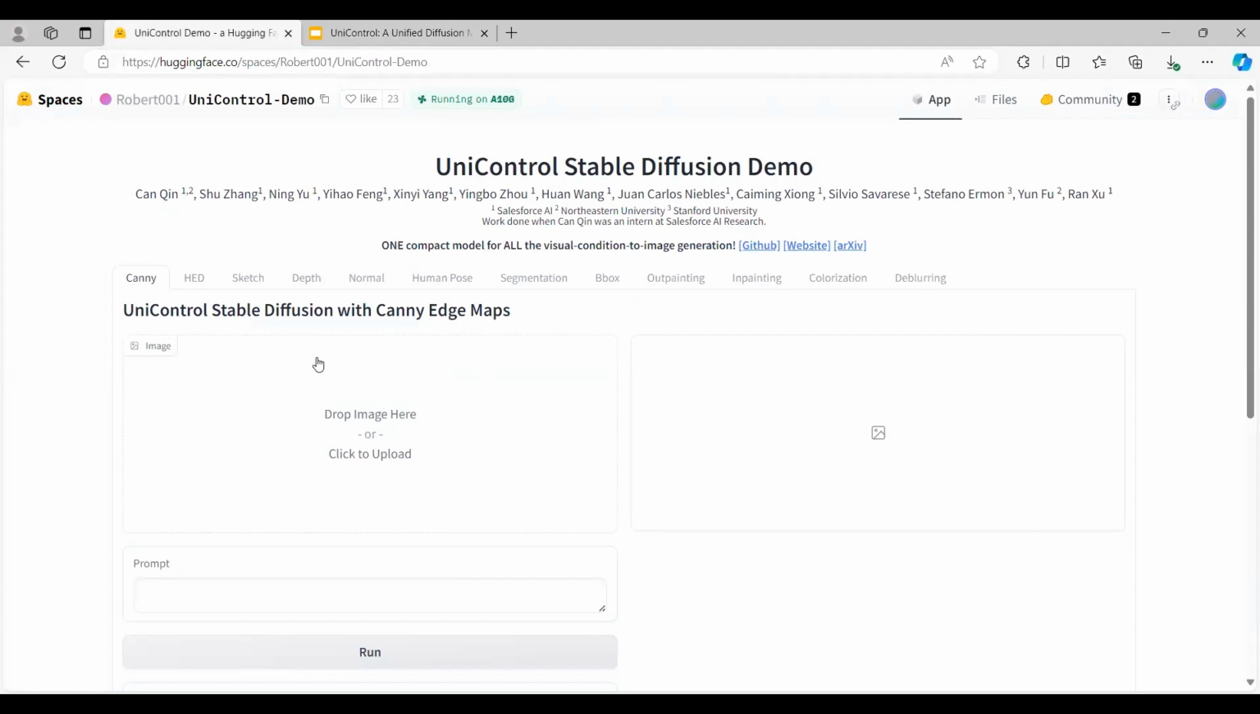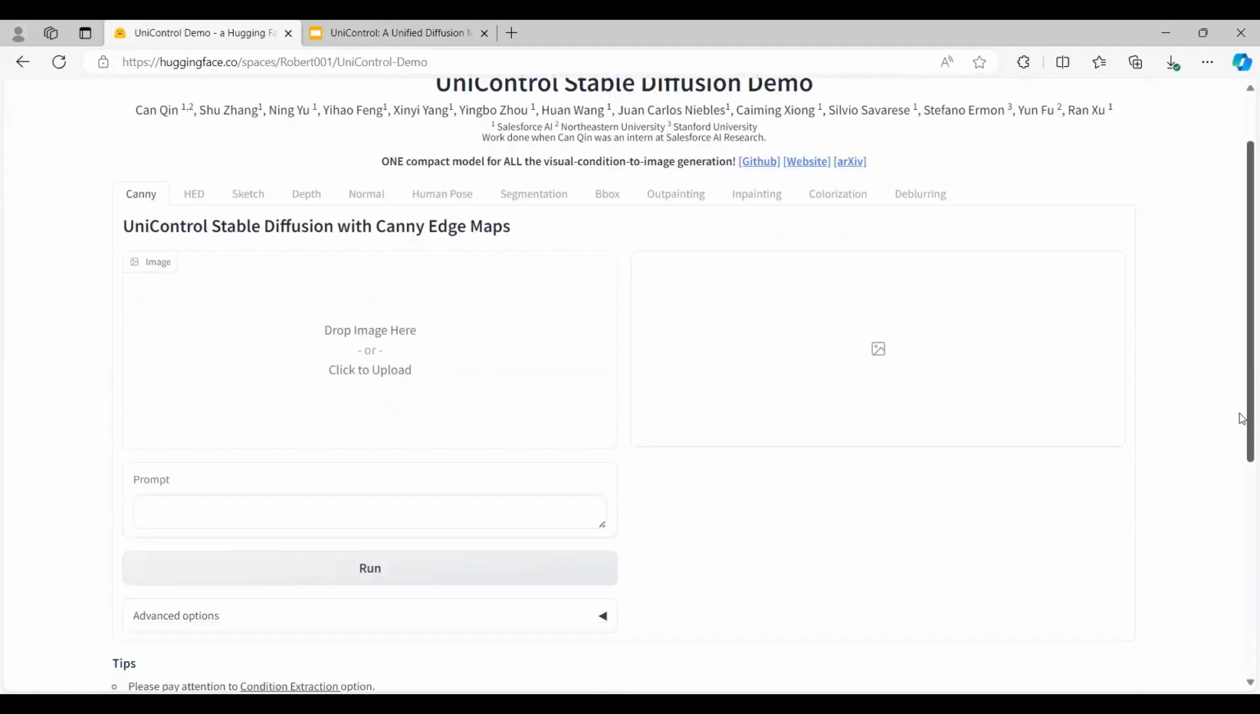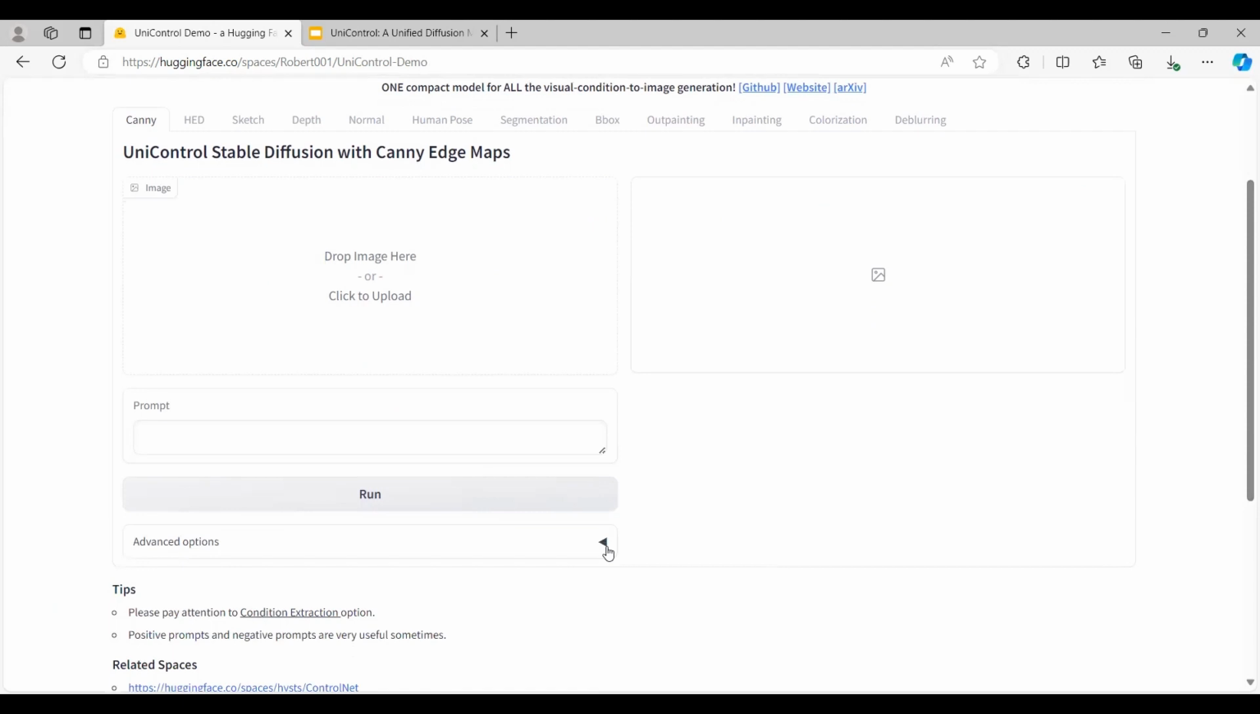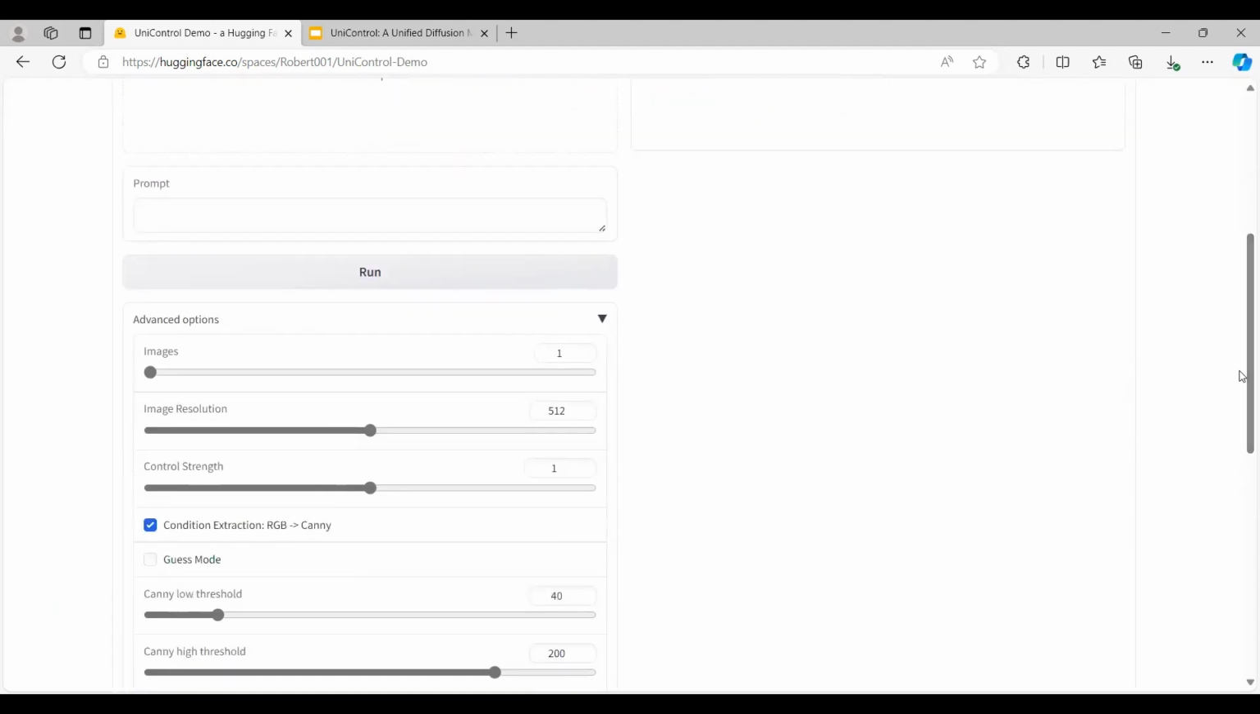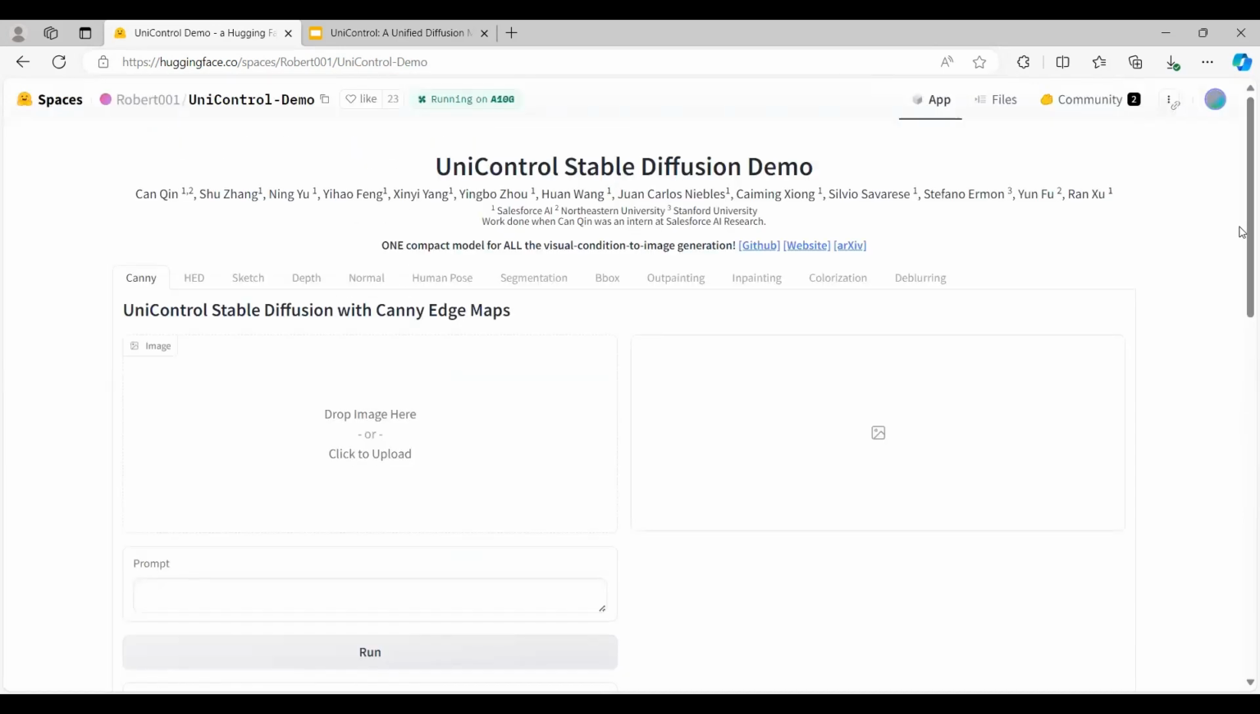Each task has certain inputs that the user has to give. One is an image and the next is a prompt. The demo also has advanced options, like how many images the model has to generate, the image resolution, the control strength, and this condition option. Let's say you're inputting an RGB image that will convert to Canny. It will work the other way around as well. So let me start with Canny here.